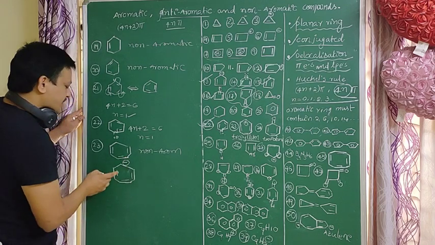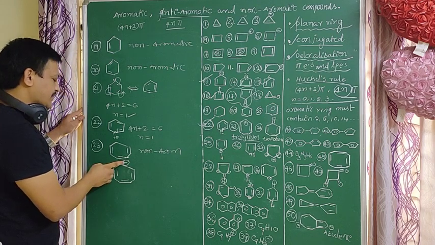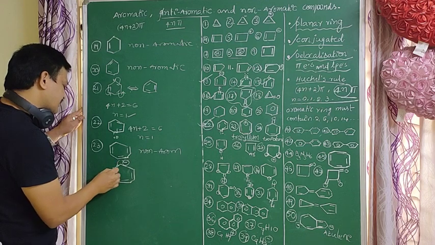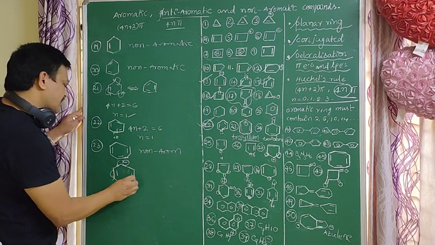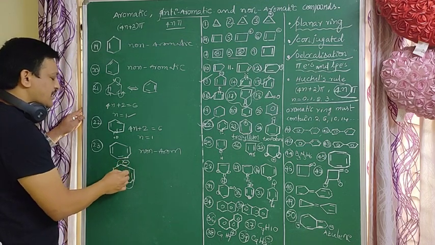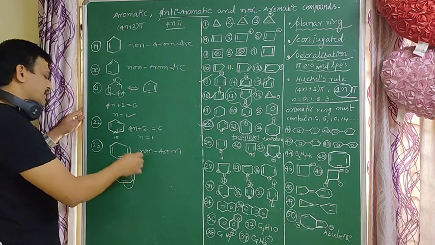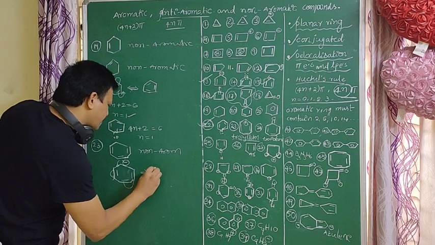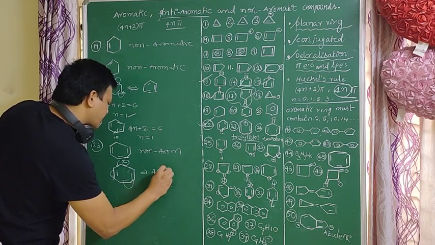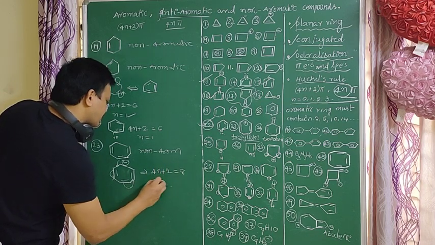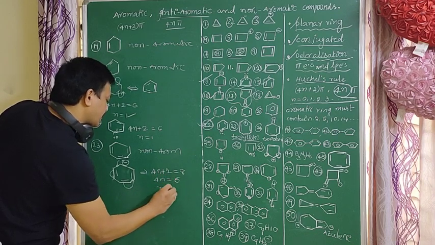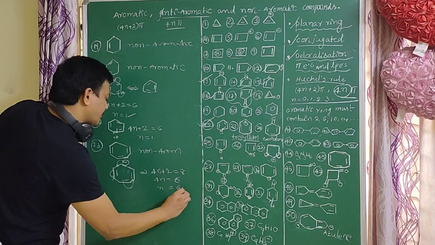here the minus is there, and conjugation is there. This minus is involved in conjugation. Those electrons are delocalized electrons throughout the system. Does it follow the 4n plus 2 electrons rule or not? 4n plus 2 equals 8, so 4n equals 6, so n equals 6 by 4.